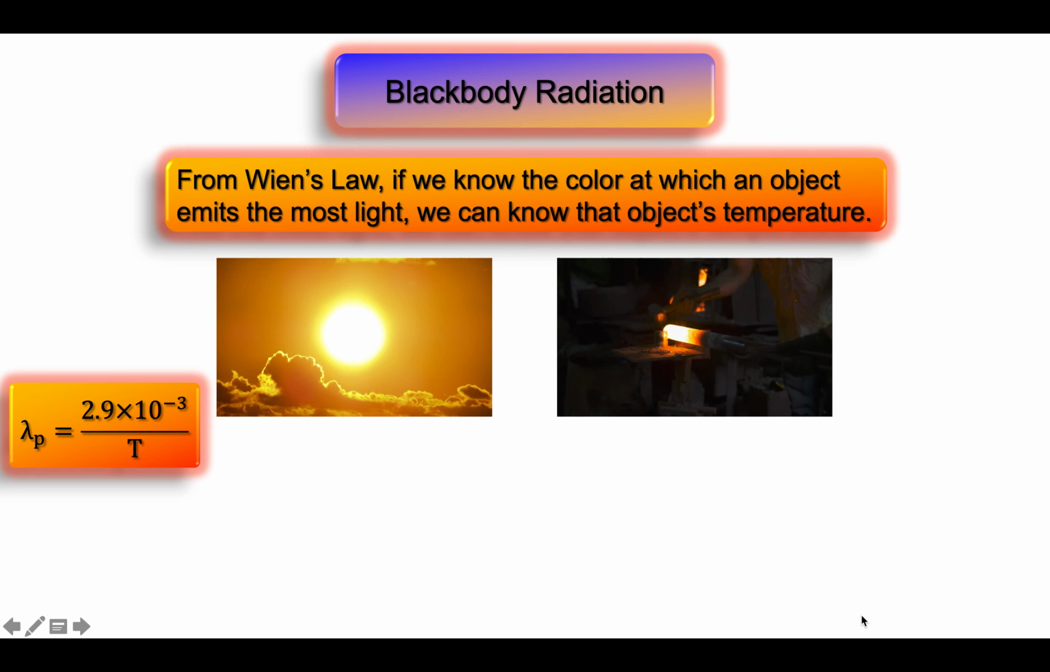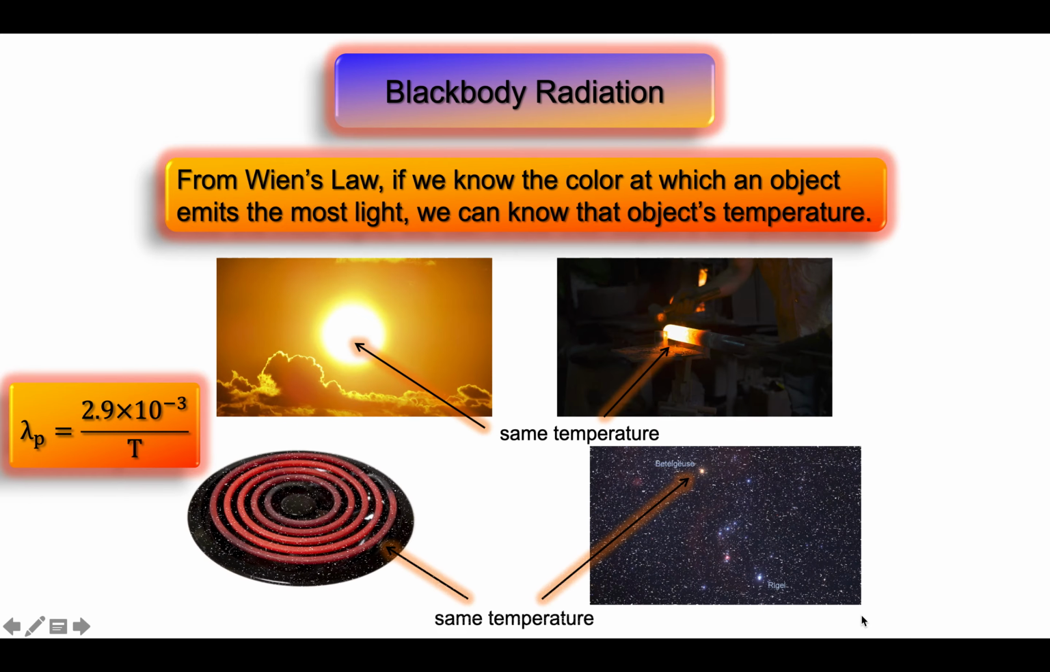If I compare the surface of the sun to a piece of glowing hot metal, and if I can measure the peak wavelength of light from these two objects and recognize that the peak wavelength from both of these objects is the same, then I could conclude that these two objects will be at the same temperature.